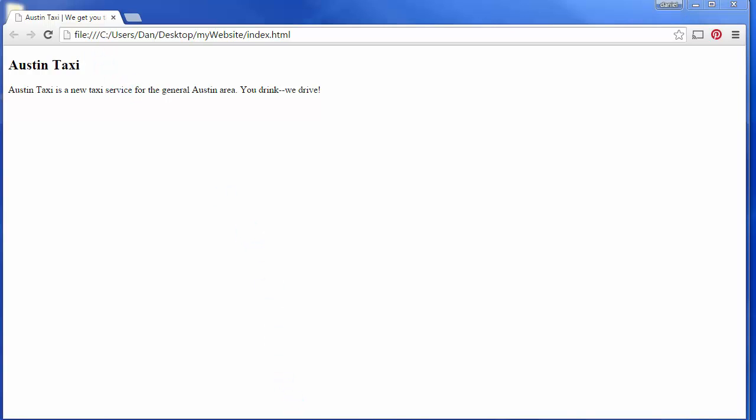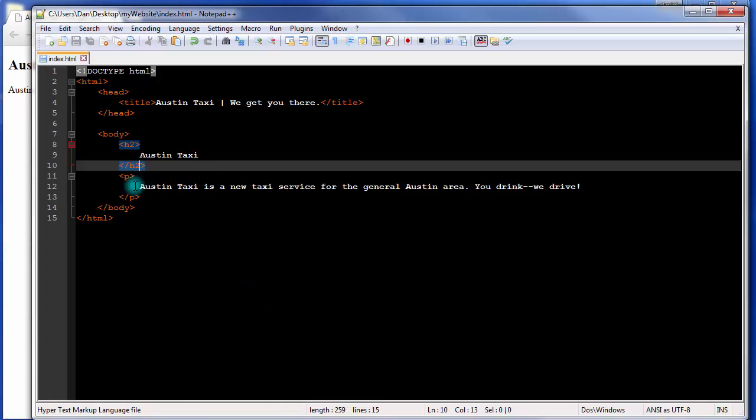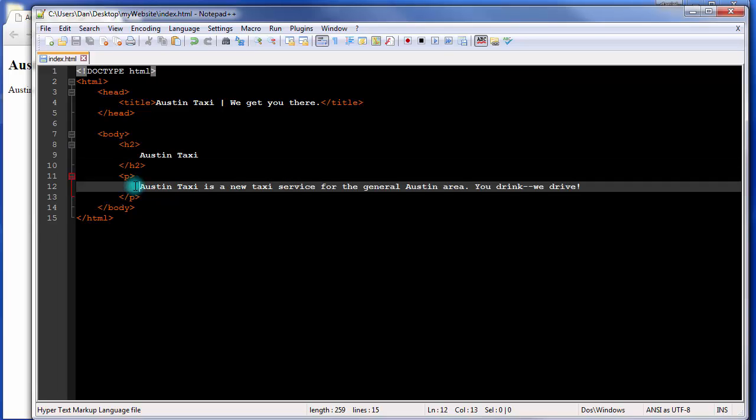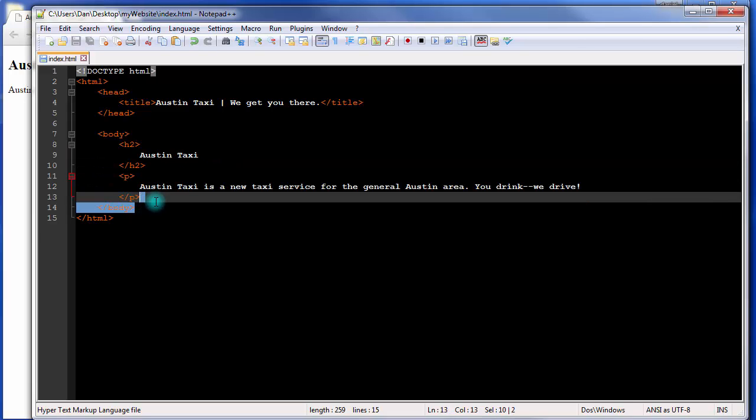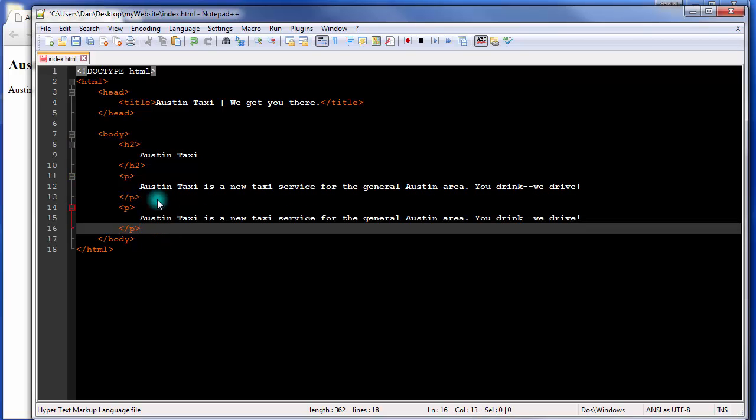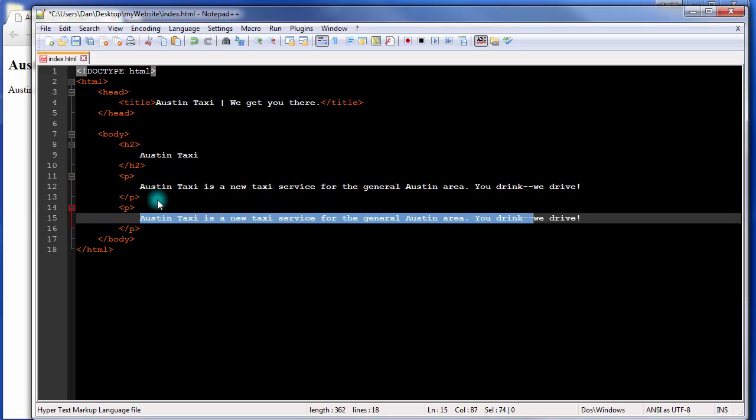So headers and paragraphs, like you would want them to be if you were writing a book or making articles, they start on new lines. So why don't we make another paragraph here? Let's say this one. Our prices are comparable to our competitors, but we also include free bottled water. Alright, so now we have two paragraphs.